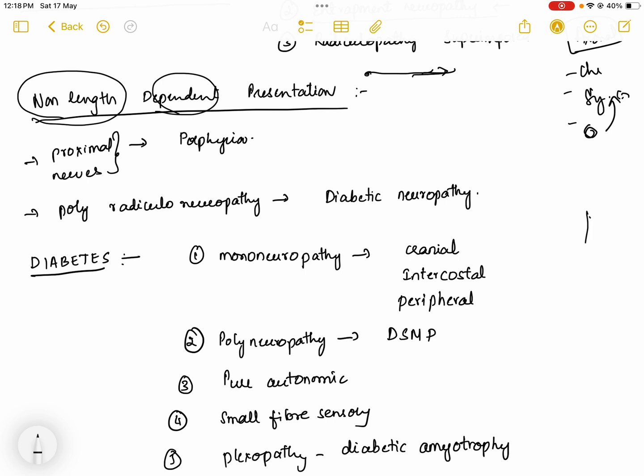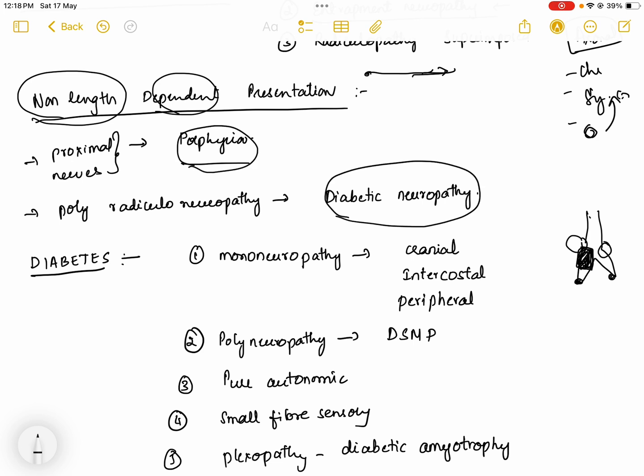Length dependent presentations are seen in axonal neuropathy. Length dependent, what I said, first in the lower limbs. Sometimes the proximal nerves are involved first. The proximal nerves are involved in porphyrias, and also in diabetes, sometimes one type of neuropathy called diabetic lumbosacral plexopathy. When this is involved, the proximal nerves are involved and the patient presents with pain in the thigh and decrease in power in the thigh muscles, like they can't lift their hip. So it is called diabetic lumbosacral plexopathy. So these are some conditions where there is axonal involvement but there is a non-length dependent presentation.